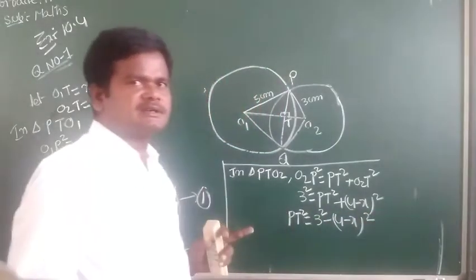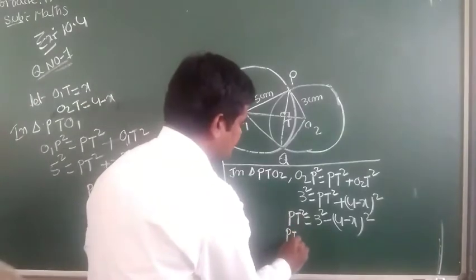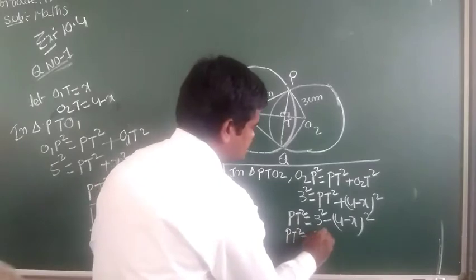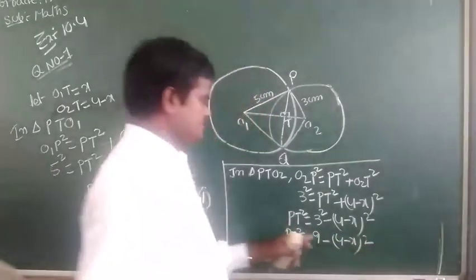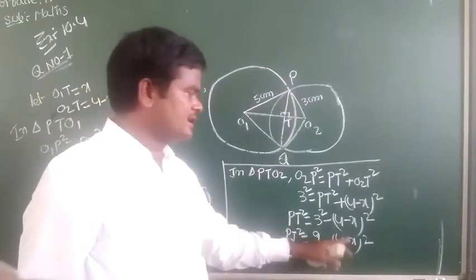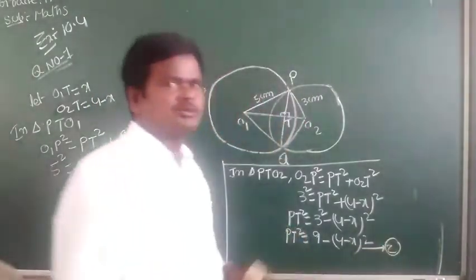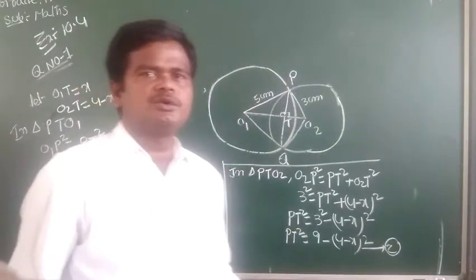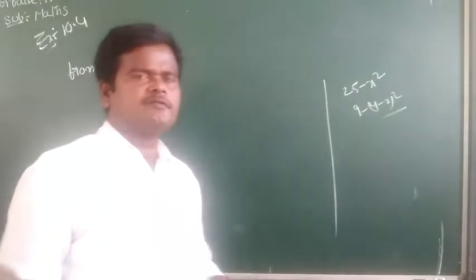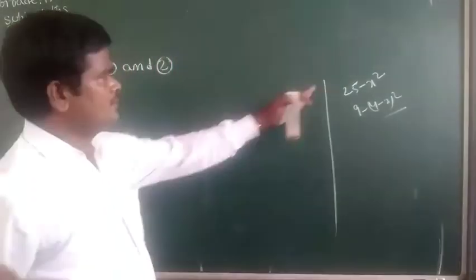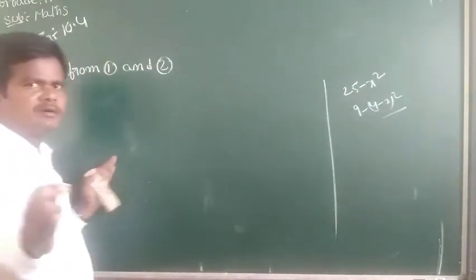(4 - x)² and PT² equals 9 - (4 - x)². This is equation 2. From 1 and 2, both are PT² only. So here PT² equals PT².